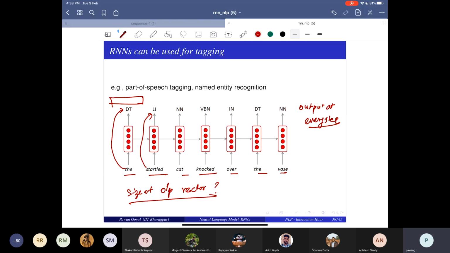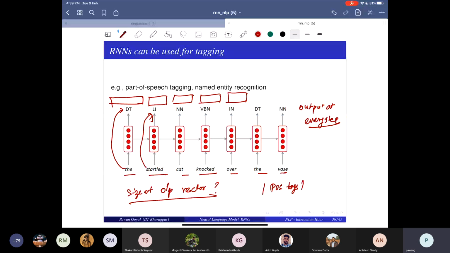I am having an output vector at every step. So one cross the number of part of speech tags, the number of distinct POS tags. That much dimension will be there.